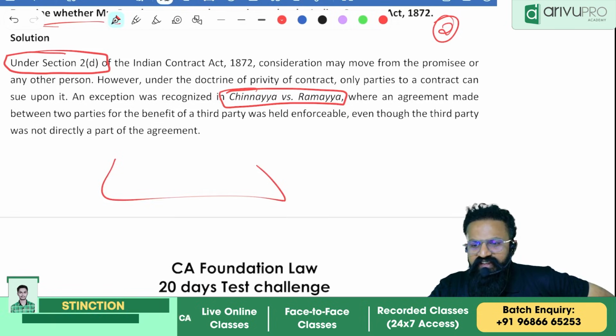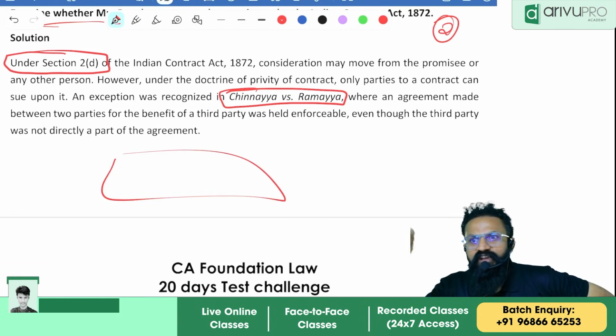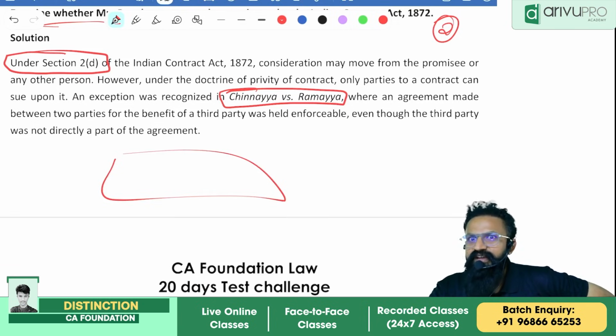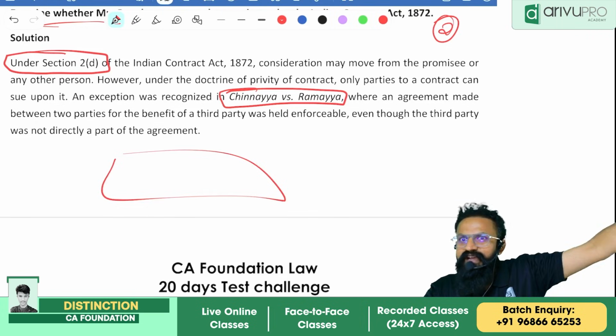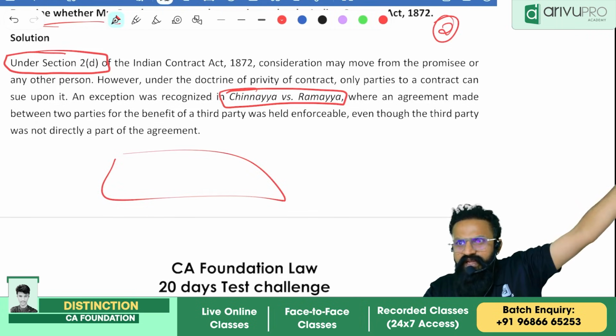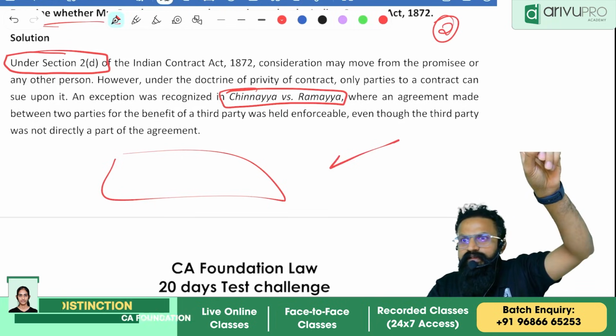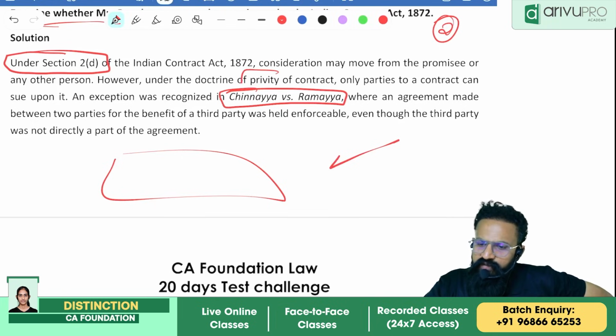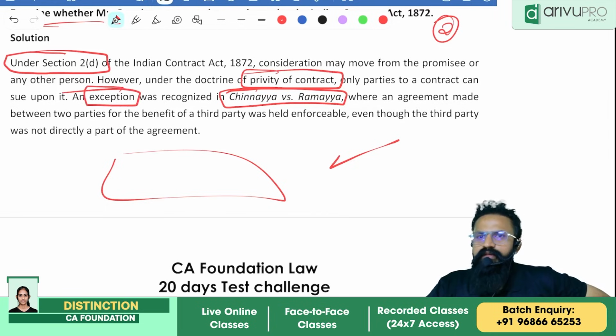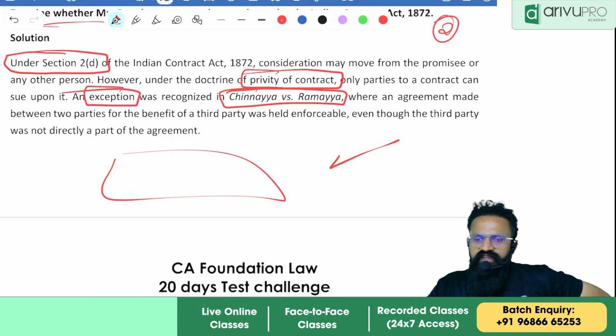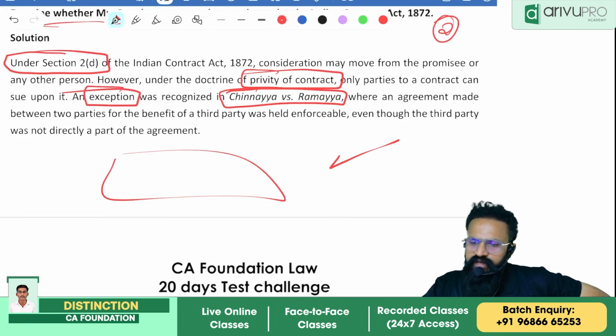In this case, the promisee or any other person is giving on behalf of the person. I did not give, but my brother gave, is what this person is saying. So I will be writing Section 2(d), and I'll be mentioning the privity of contract exception. If these three words are there, give them marks. If not, don't give them.